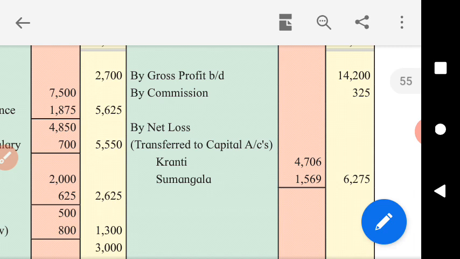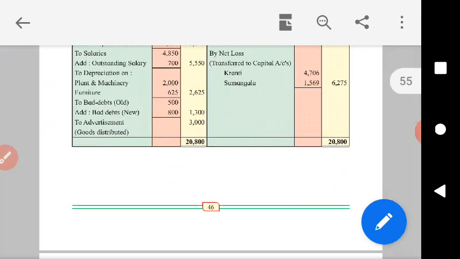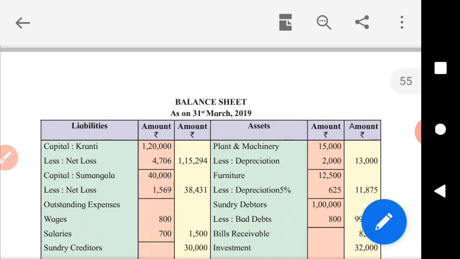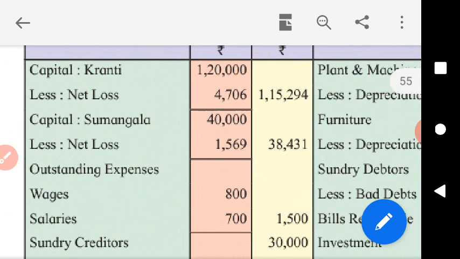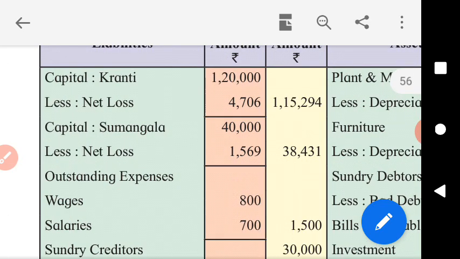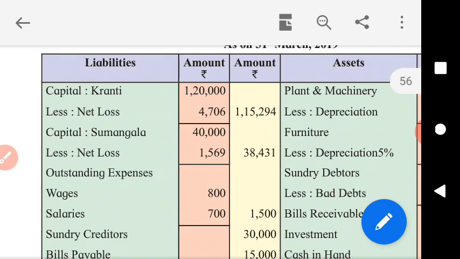This is the way to transfer the net loss. We can see the adverse effect of loss on the capitals of the partners, their contribution in the business, their stake in the business getting reduced because of loss. Ultimately, they are responsible for this loss. So their capital is reduced by their share in the loss. The net loss has been shared in their profit sharing ratio, which is taken to be the capital ratio of the partners as specified in the problem.